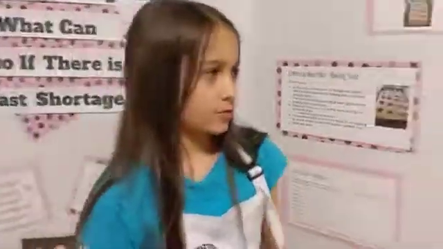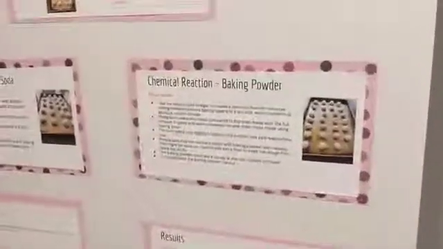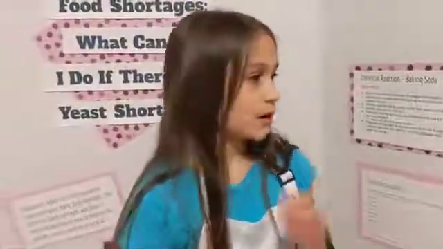And the chemical reaction with the baking powder, I didn't have to add vinegar because baking powder contains baking soda and a dry acid, which combine to produce carbon dioxide. The buns were only slightly brown on the bottom and pale everywhere else. The baking powder buns were pointy at the top instead of round, and you could taste the baking powder flavor.